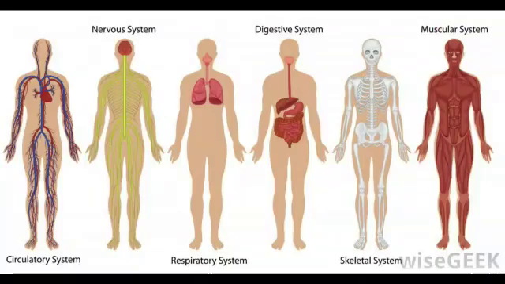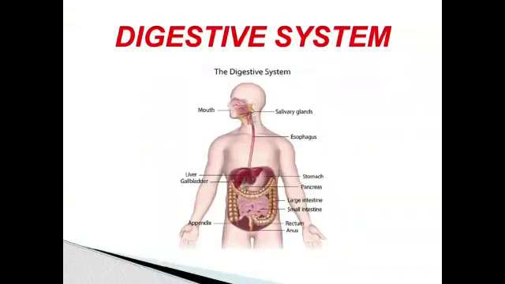There are so many organ systems in our body, like the digestive system, respiratory system, circulatory system and excretory system. First, we will learn about the digestive system.